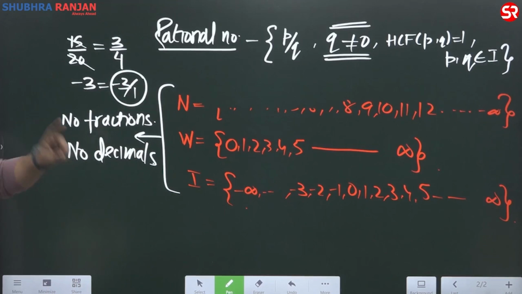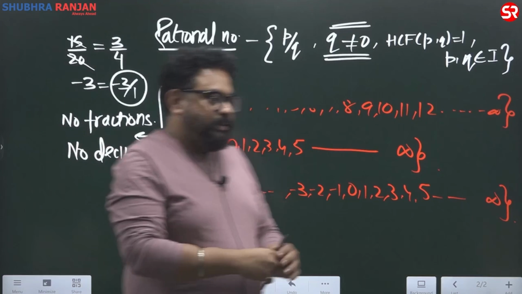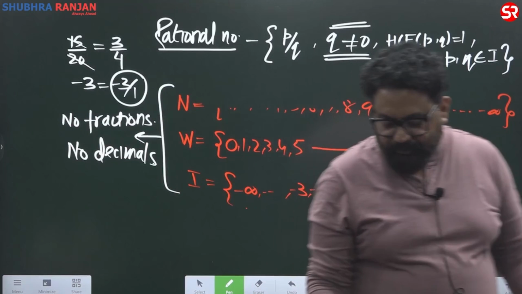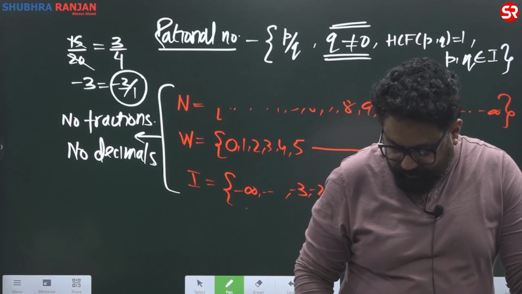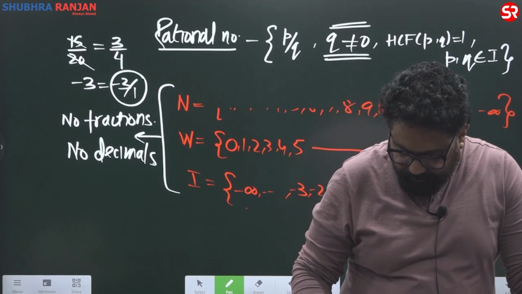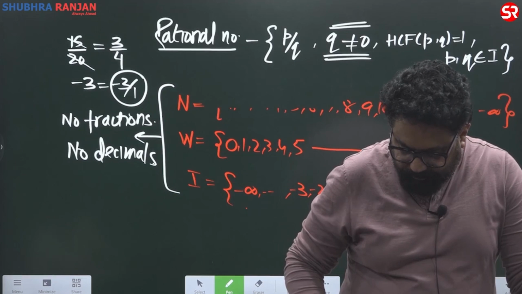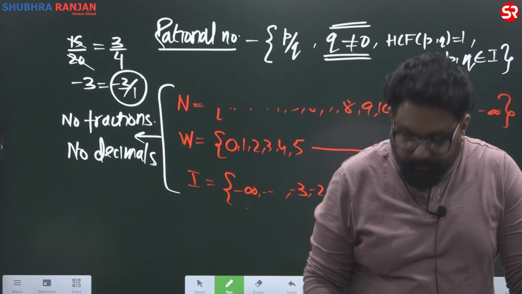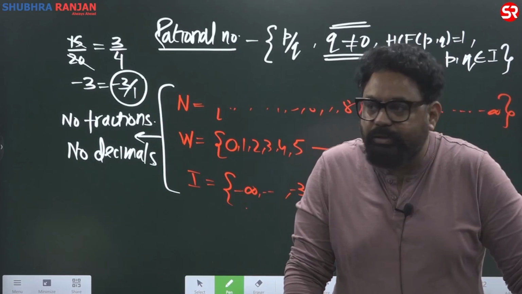So लिख लीजिए, every integer is a rational number, and vice versa is not always true.